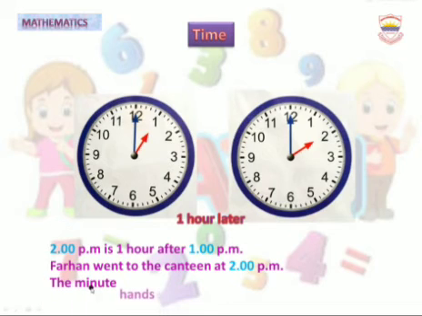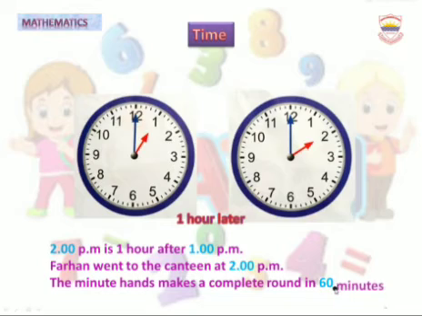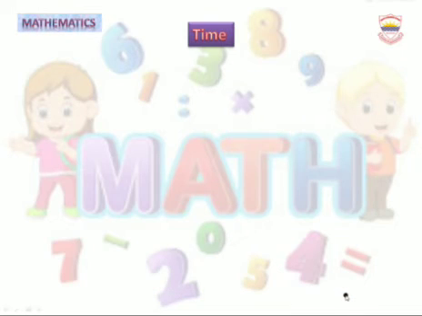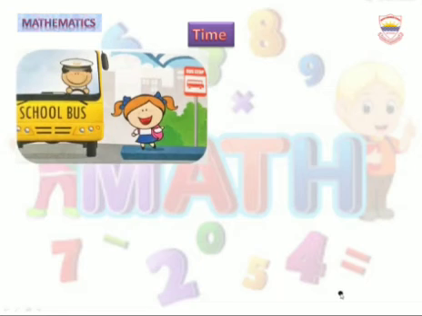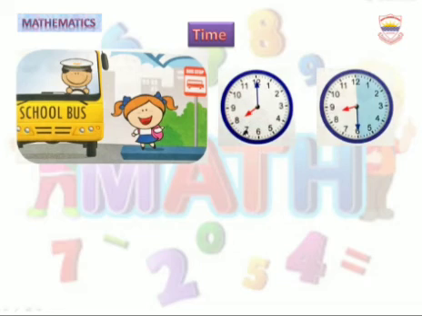The minute hand makes a complete round in 60 minutes. How much time does the minute hand take to complete its round? Yes, the minute hand makes a complete round in 60 minutes. Now look here. This is Sarah. She is at the bus stop. She reached the bus stop at 8 o'clock.